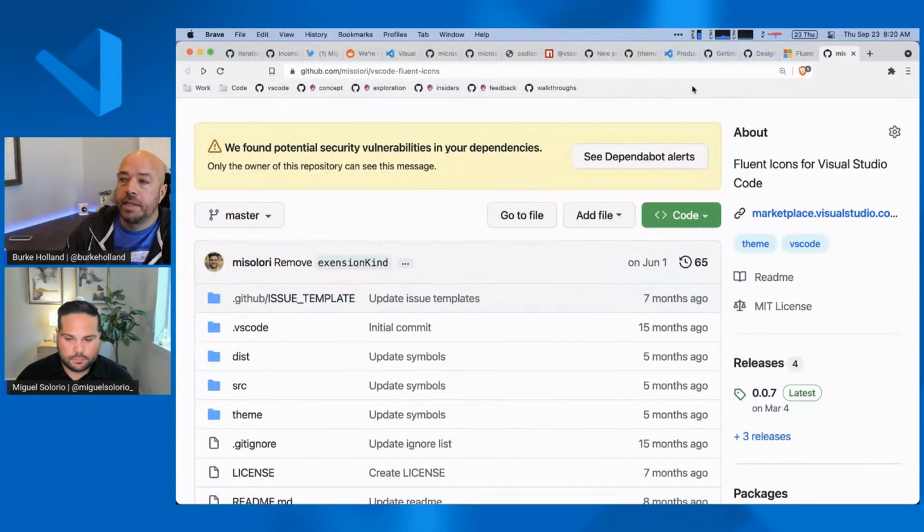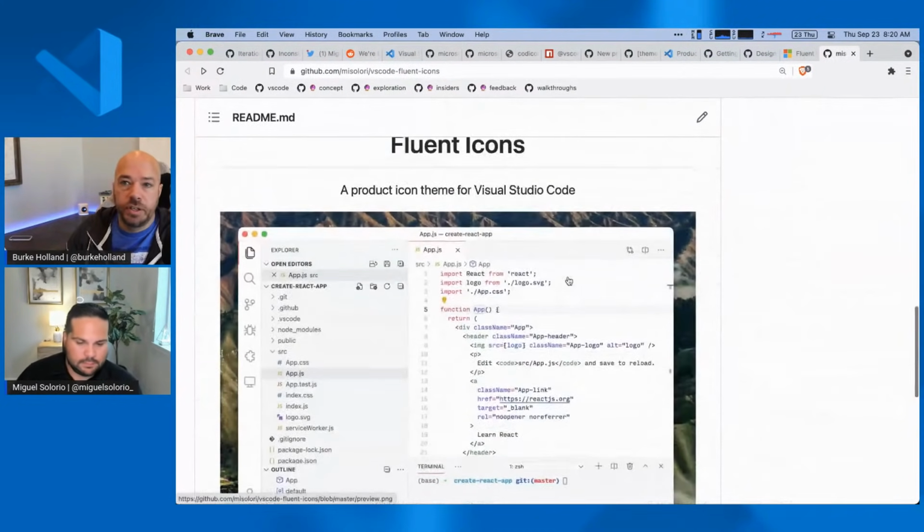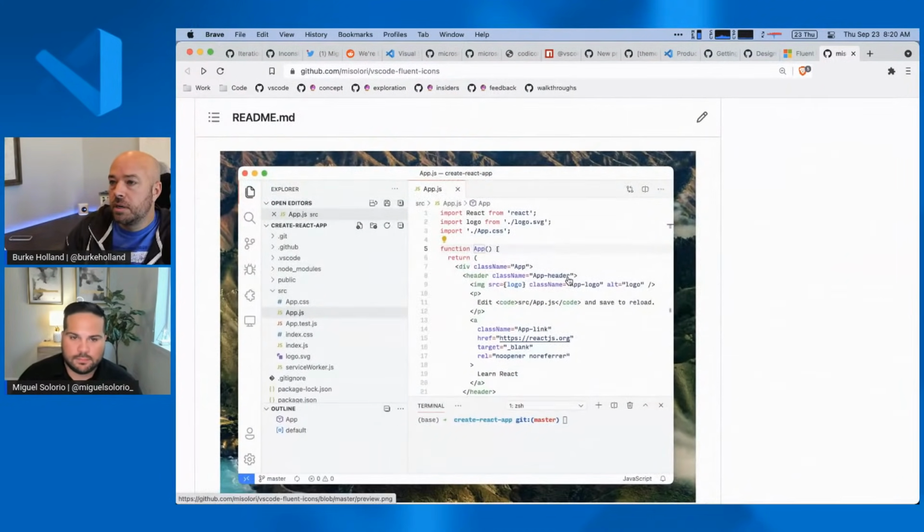Yeah, that'd be cool. I'd love to see somebody create a product icon theme. If you do, let us know. And we'll promote it. I'll promote it in the next stream. I'll tell everyone to use it if you make it.